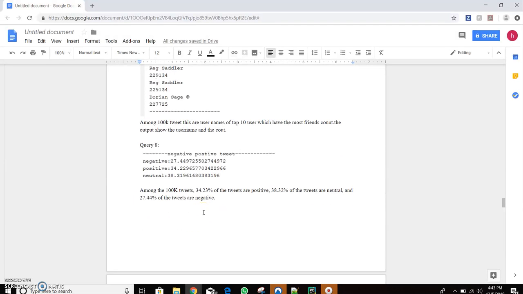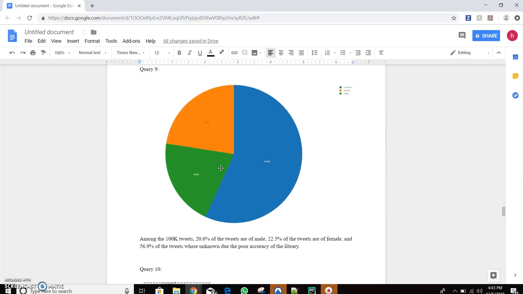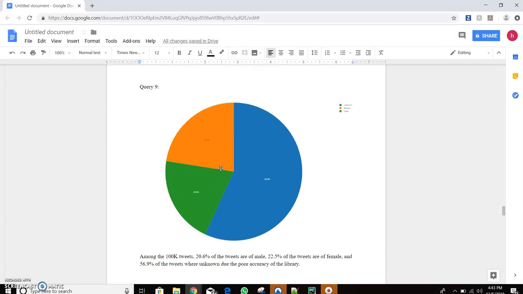I am using a library to identify the polarity of the tweets. The ninth query was to identify the gender of the users who were writing the tweets. Twitter does not provide any field which can specify the gender of the users. So I am using an API to identify, based upon the name of the user, whether it is male, female, or unknown.